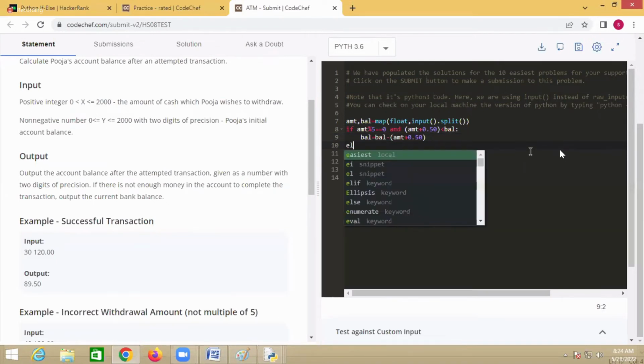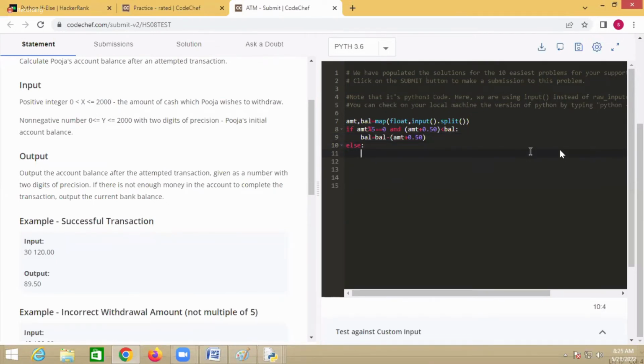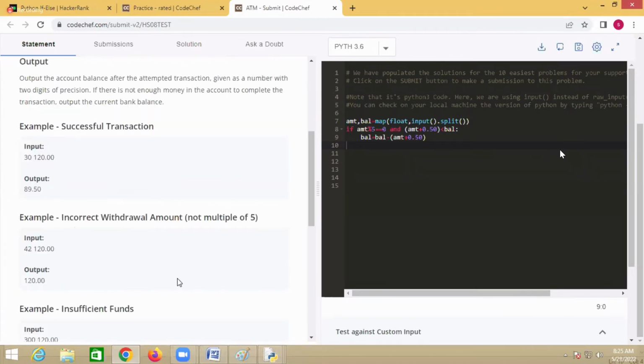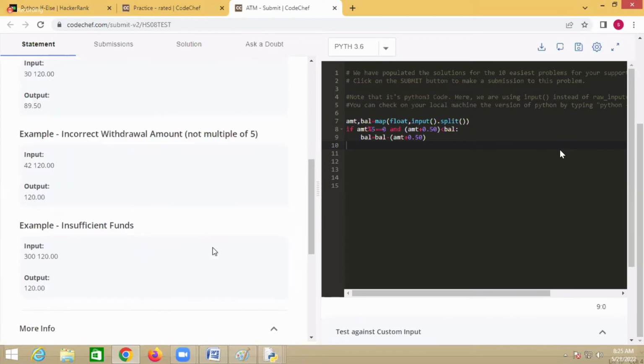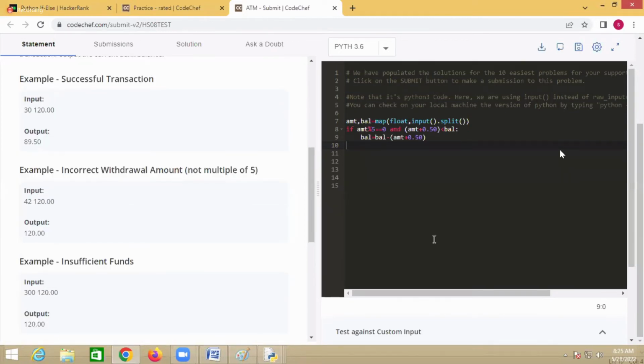Else, what do you have to do? You have to display the balance as it is. Is it required to check the else condition? Not required, because you have to display the balance as it is.